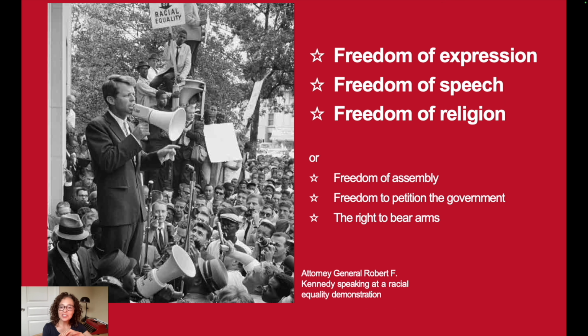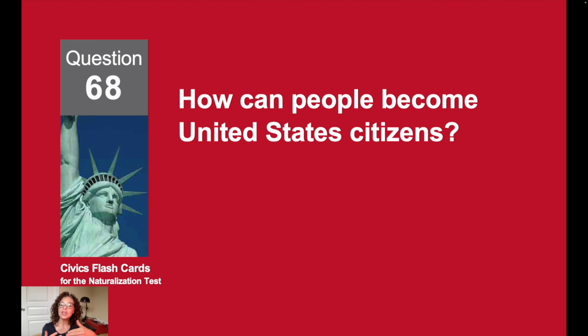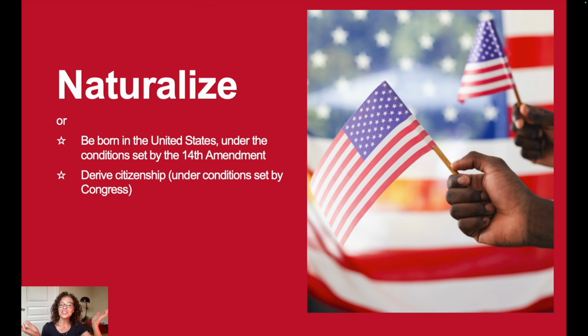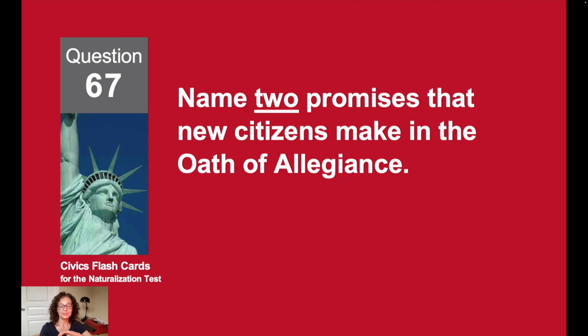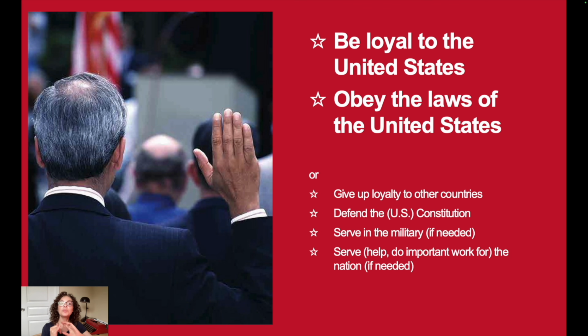What are 3 rights of everyone living in the United States? Freedom of expression, freedom of speech, freedom of religion. How can people become U.S. citizens? To naturalize. Name 2 promises that new citizens make in the oath of allegiance. To be loyal to the United States and to obey the laws of the United States.